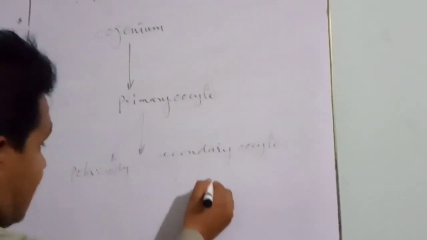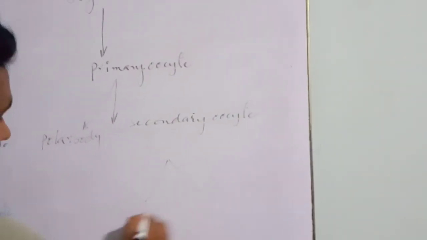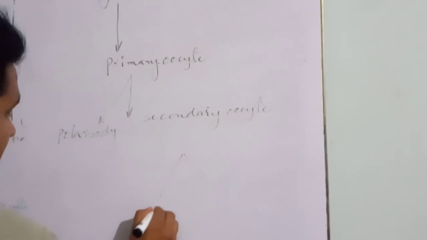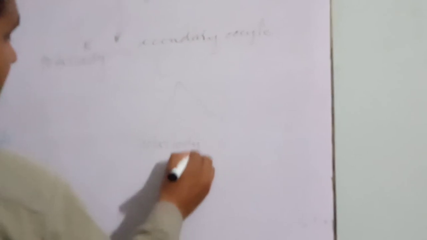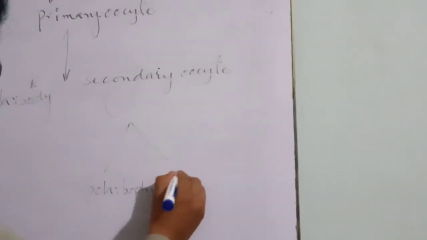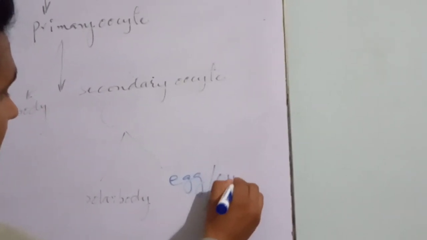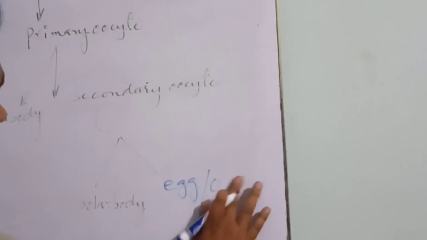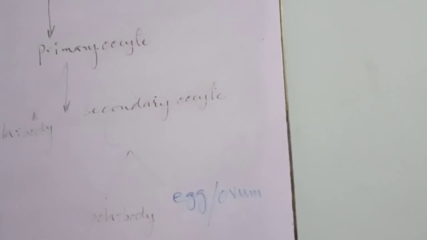Now this secondary oocyte then divides into one polar body and one egg or ovum. It means there are four sperms for one egg.